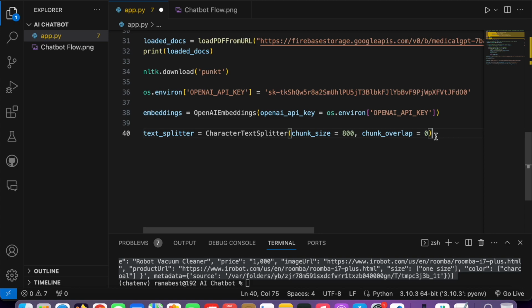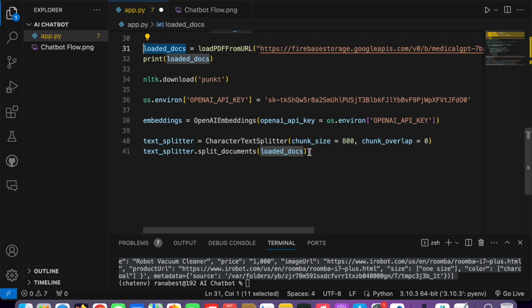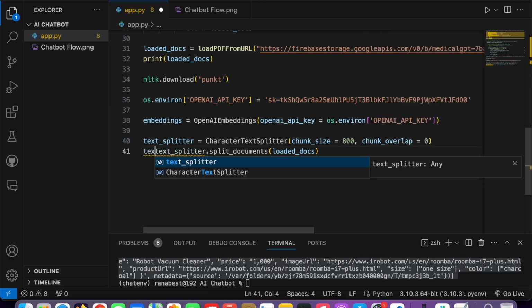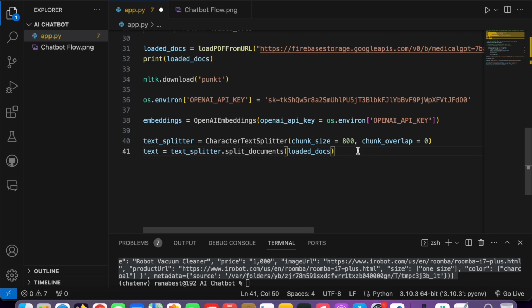Next, we need to call another function to actually convert the data into chunks. To do that, you copy text splitter dot split underscore documents, and then you pass our data, the one that we just loaded. This text splitter object will call split documents, and it will split our data into different chunks. Then we need to save those chunks in another variable. So let's say this is the variable. Let's see what the output will be after that.